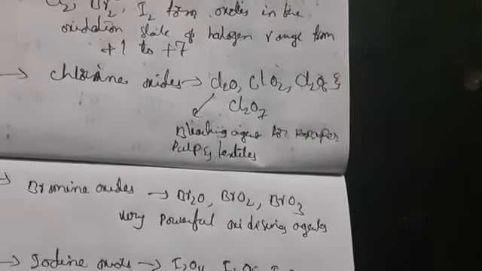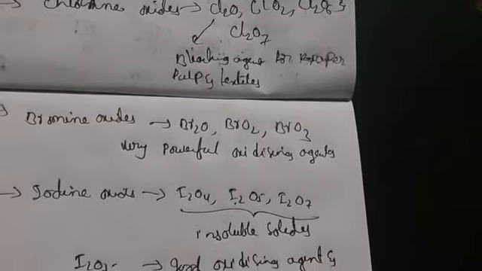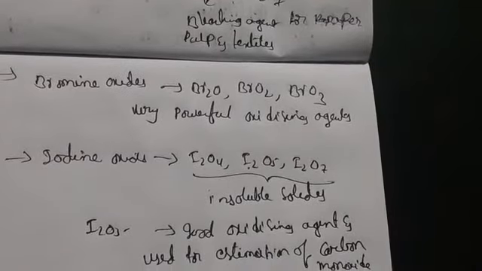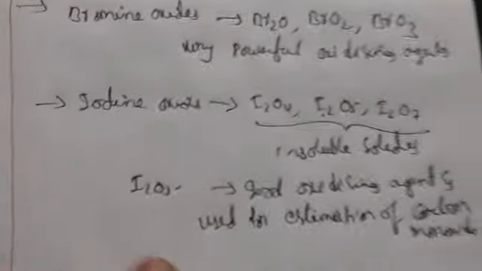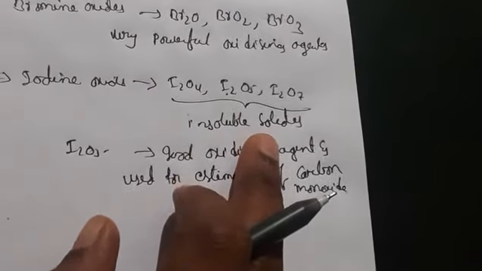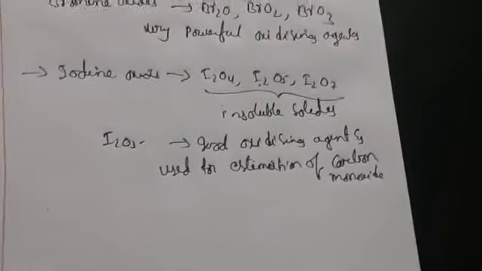So this is about reaction with oxygen. Fluorine will give only two oxides, that is O2F2 and OF2. Chlorine, bromine and iodine form oxides in oxidation states from +1 to +7. Chlorine oxides are Cl2O, ClO2, Cl2O6, Cl2O7, where Cl2O is used as a bleaching agent for paper, pulp and textiles. Bromine oxides Br2O, BrO2, BrO3 are very powerful oxidizing agents. Iodine oxides I2O4, I2O5, I2O7 are insoluble solids, and I2O5 is a good oxidizing agent used for estimation of carbon monoxide.